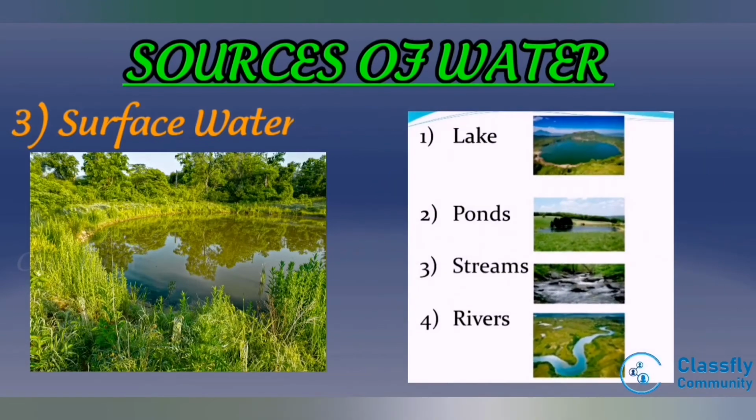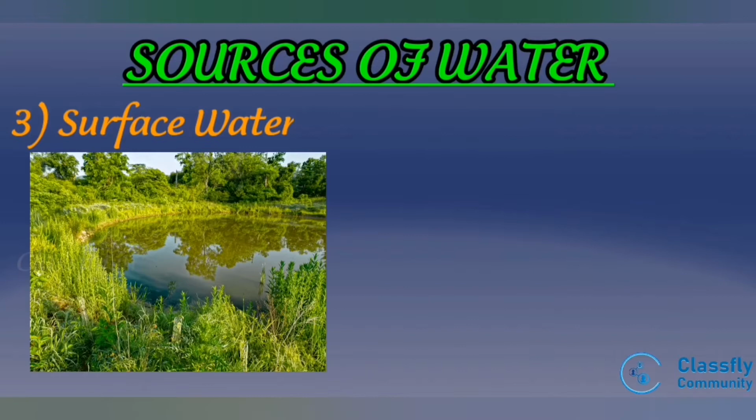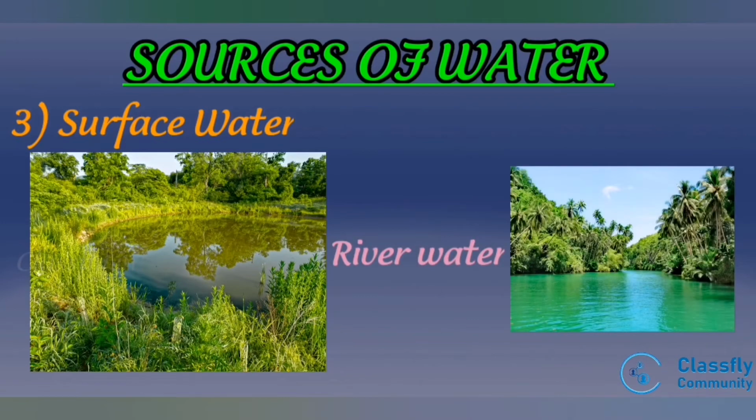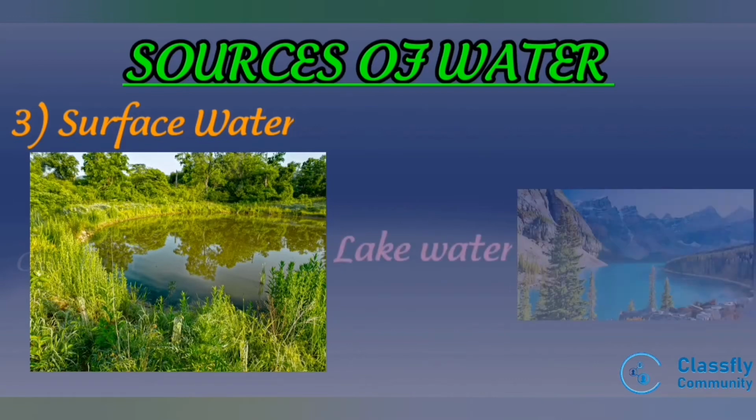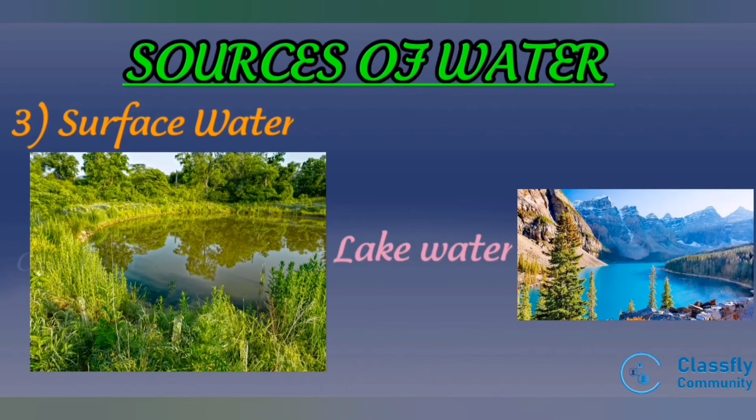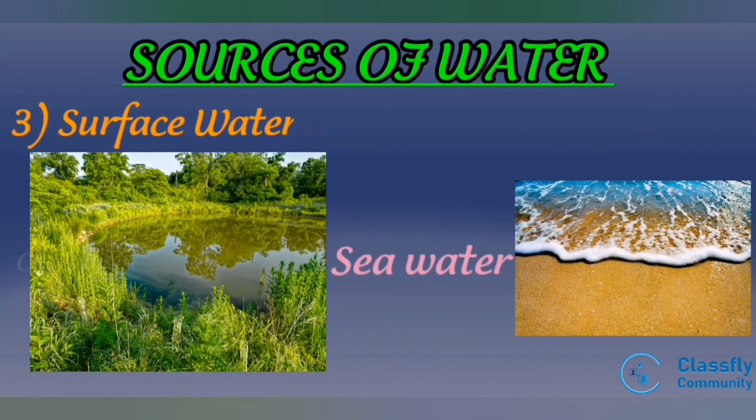For example, lakes, ponds, streams and rivers. River water consists of a considerable amount of dissolved gas, colloidal impurities, dissolved minerals and biological impurities. The composition of river water is not constant. Lake water means the chemical composition of lake water is constant. It contains mostly organic matter but a smaller amount of dissolved minerals. Seawater is the most impure form of natural water.